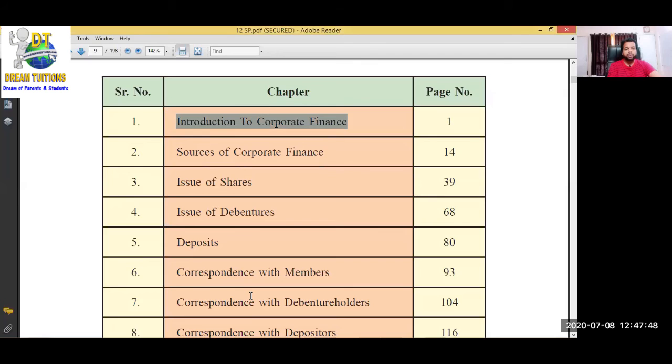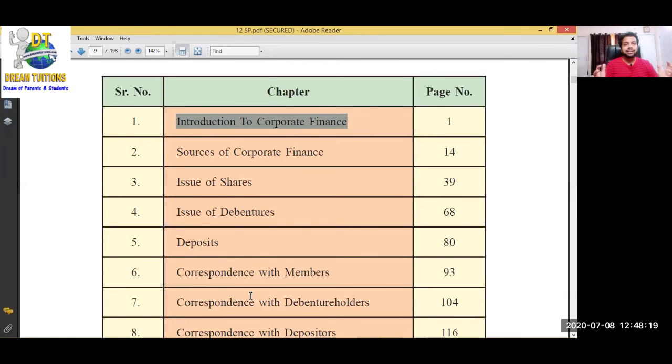Introduction to Corporate Finance. This is the first chapter in 12th SP. Corporate means company, and finance means capital which the company needs. In this chapter they are going to explain the importance of finance, the importance of money in an organization. Students, we need finance, we need money in every business, whether it is a hospital, an engineering business, or any business.